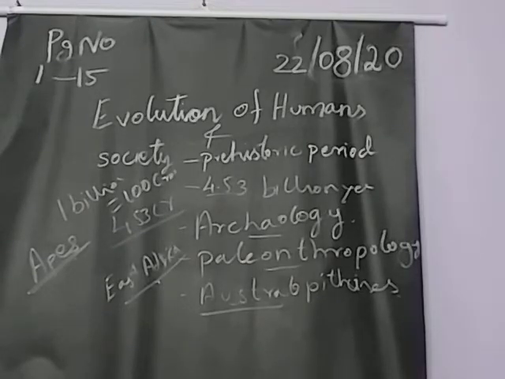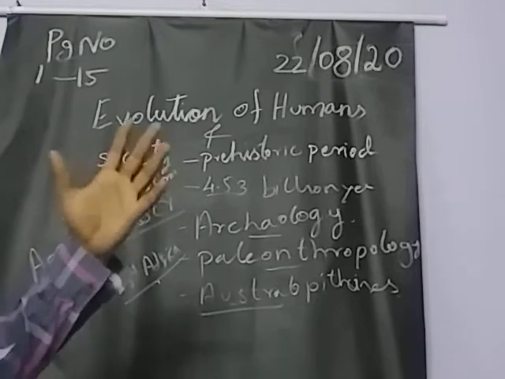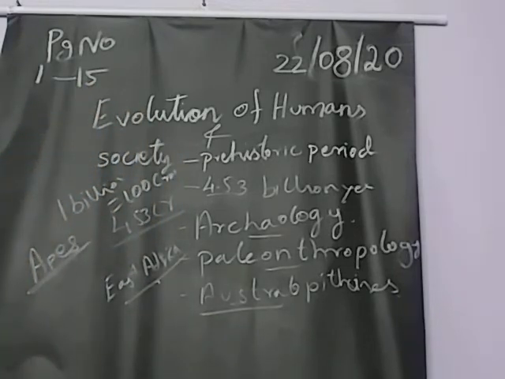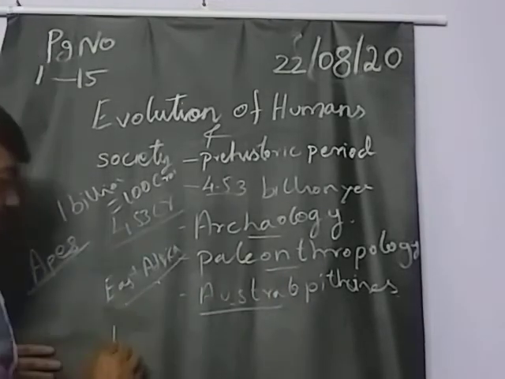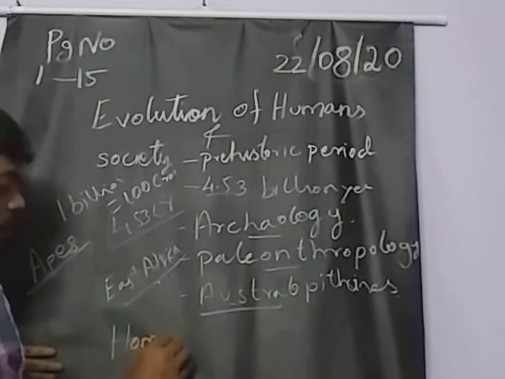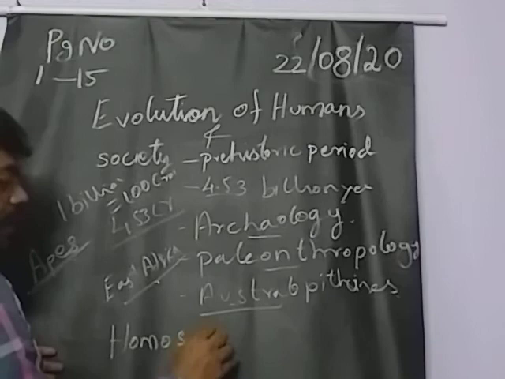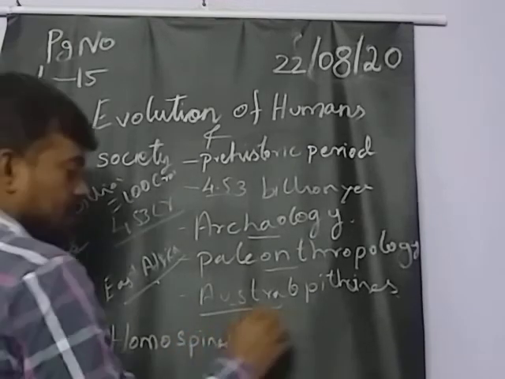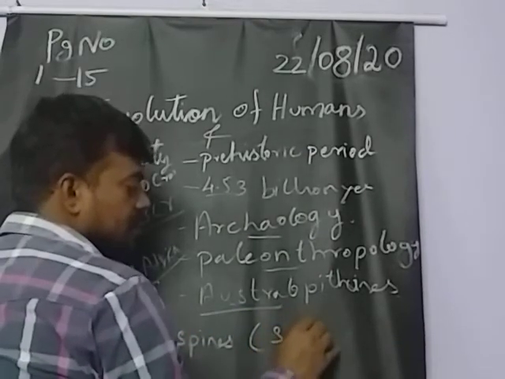Okay, next one. There are some biological theories about how the humans developed and how the species differ between each and every stage of human evolution. For example, we all belong to Homo sapiens actually. This will be called a species.